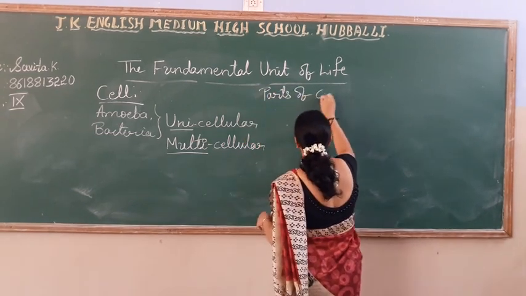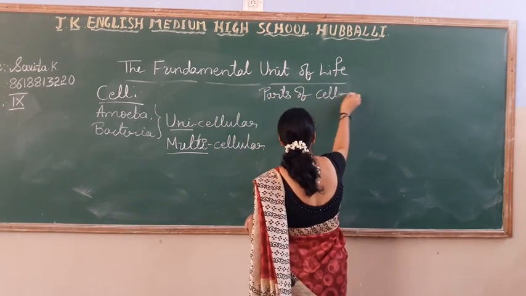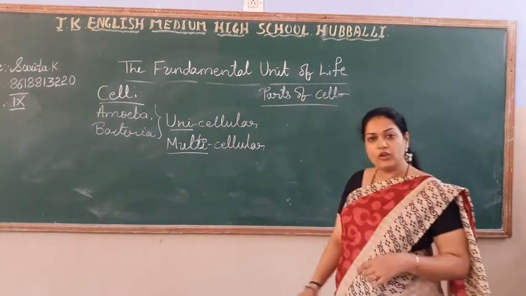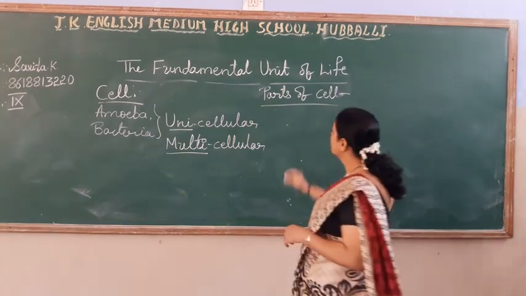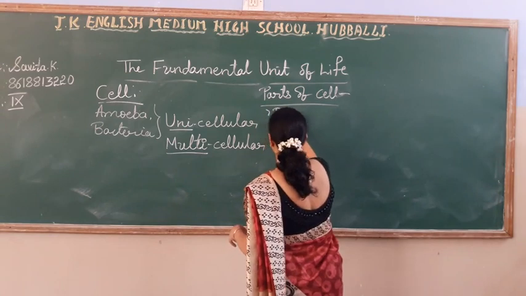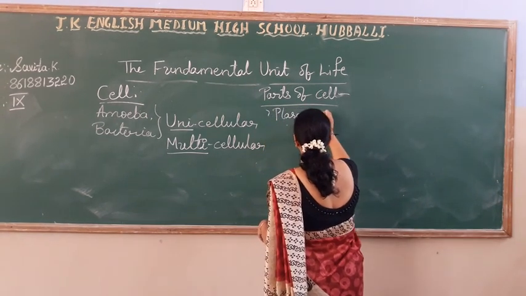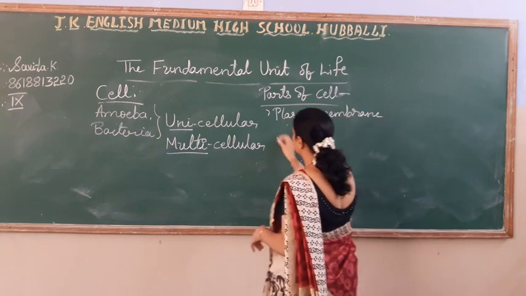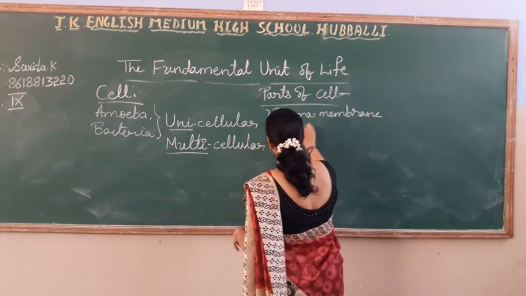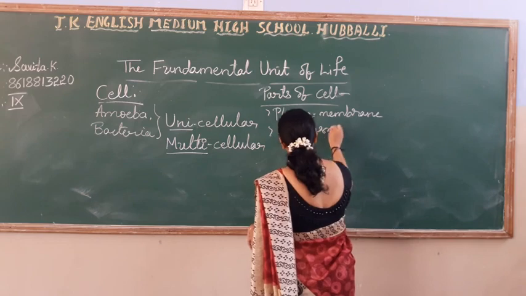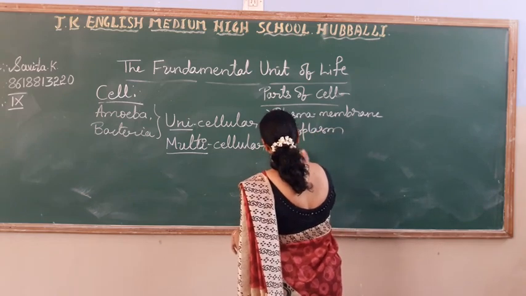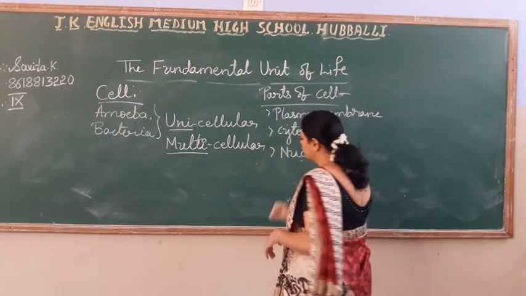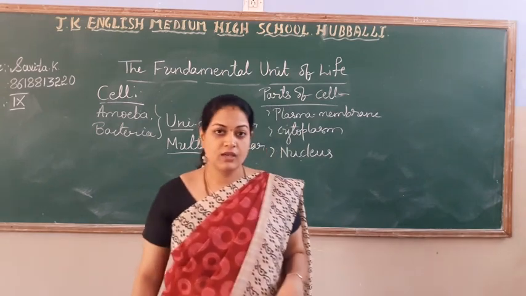Heading: parts of cell. Which are the parts of the cell? The first one is plasma membrane. Cytoplasm. And the nucleus.